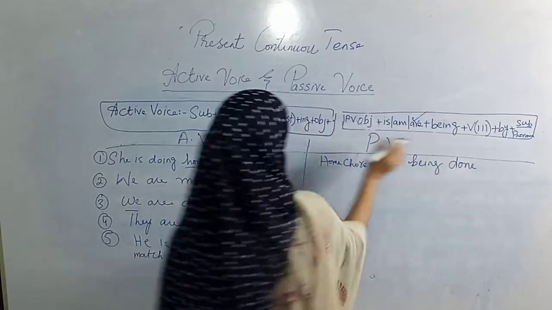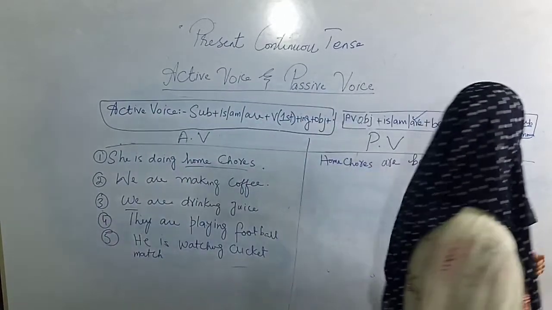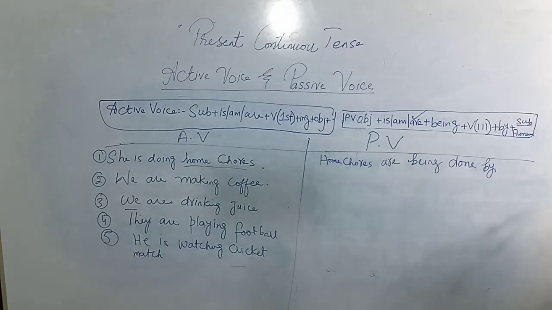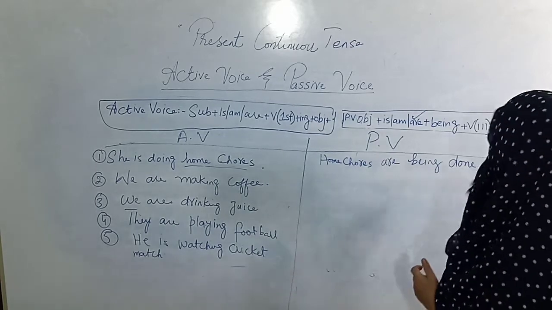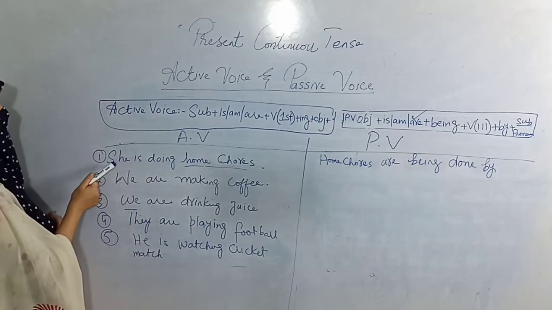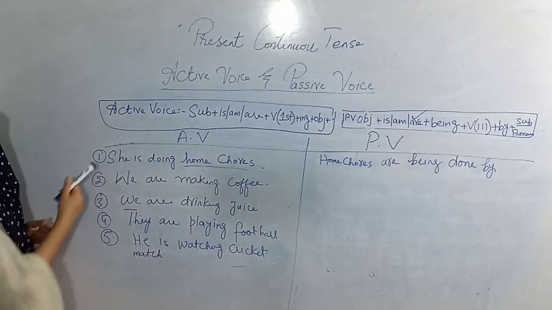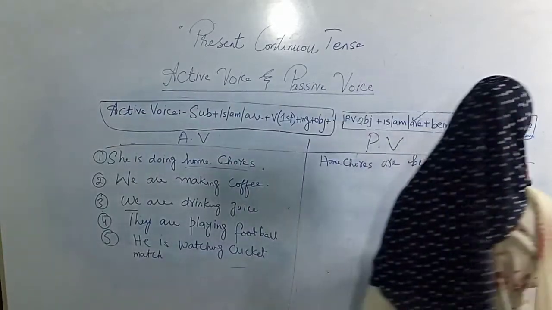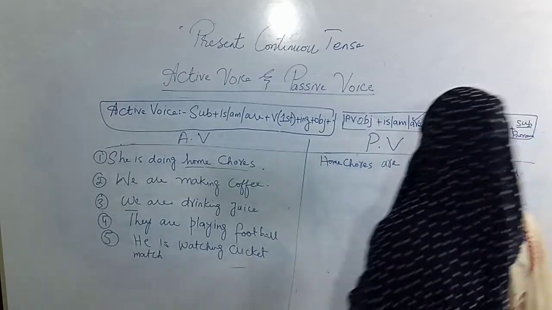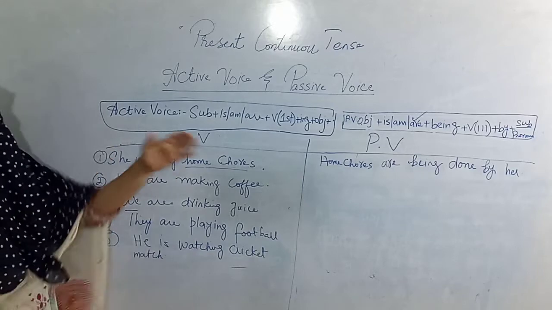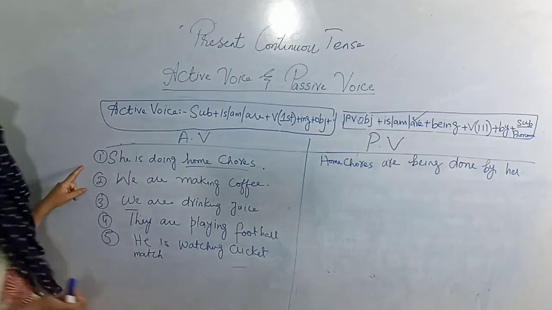Then you have to apply by according to the formula, because in passive voice we have to apply by in grammar, and for the objective pronoun we have to look at the subject. The subject is she, and if the subject is she, then the objective pronoun will be her. So home chores are being done by her. So I have converted active voice into passive voice. All right. Let's do the second sentence.